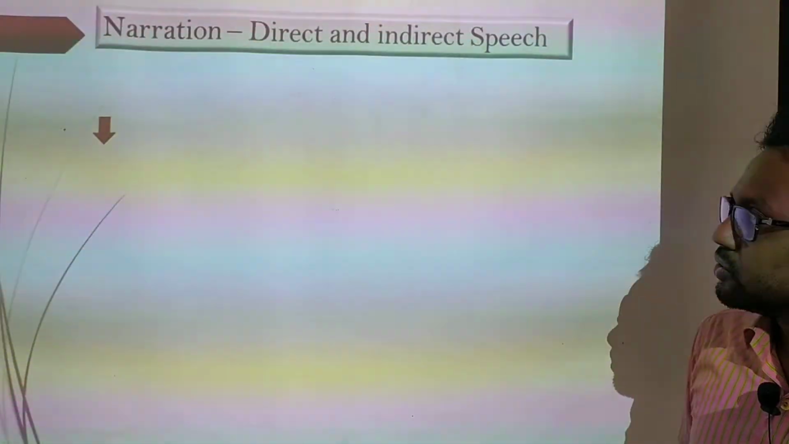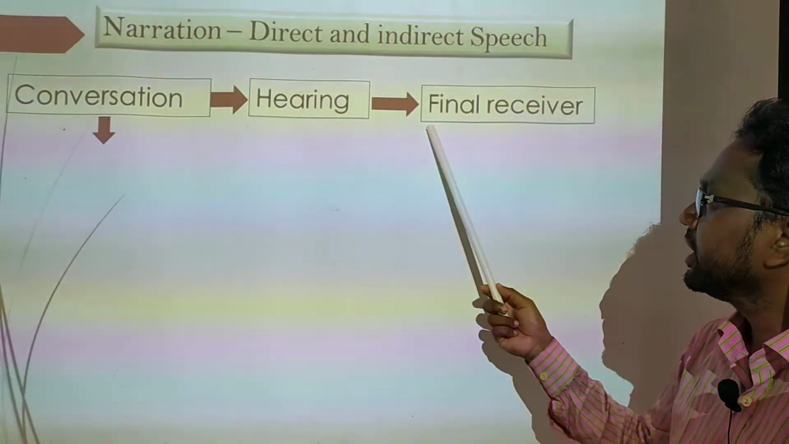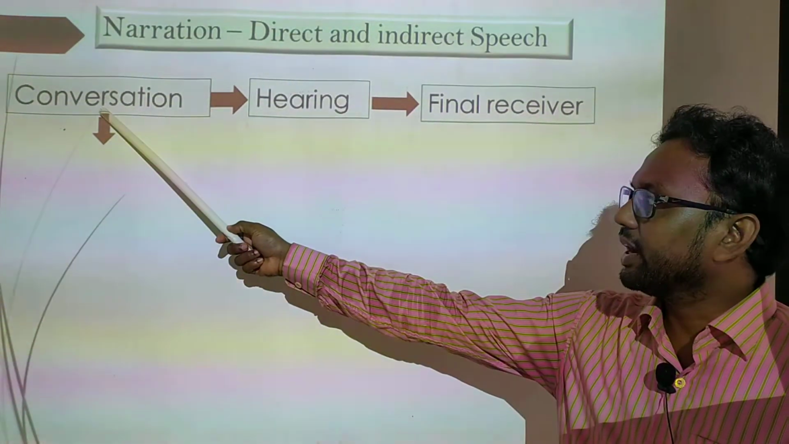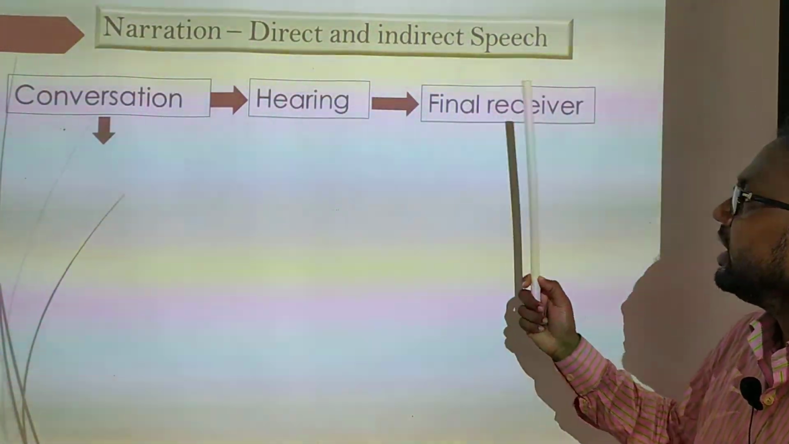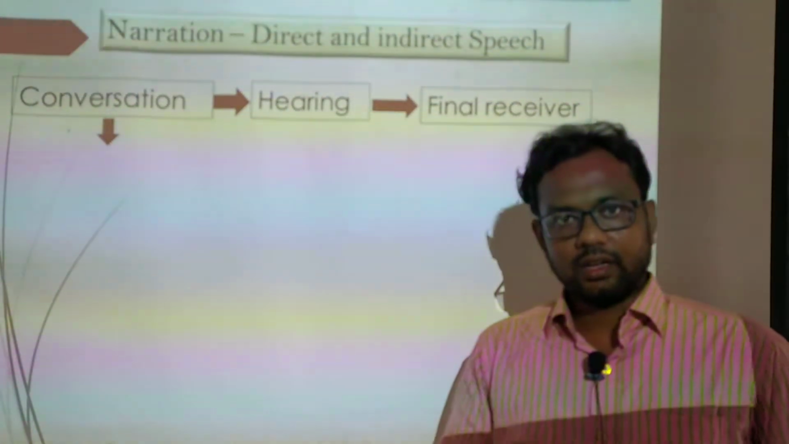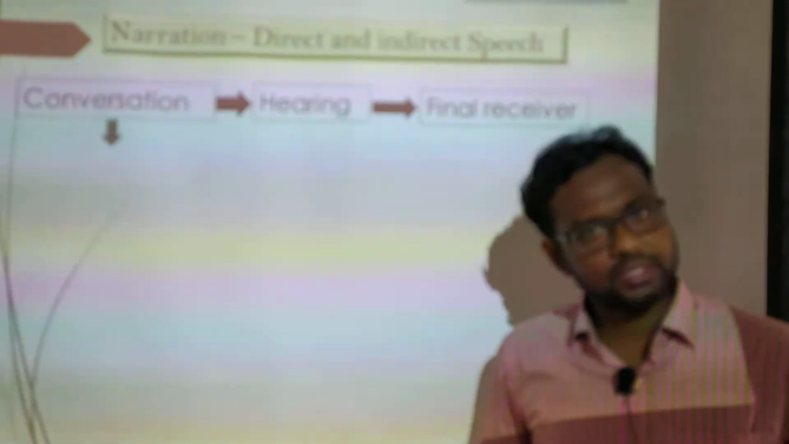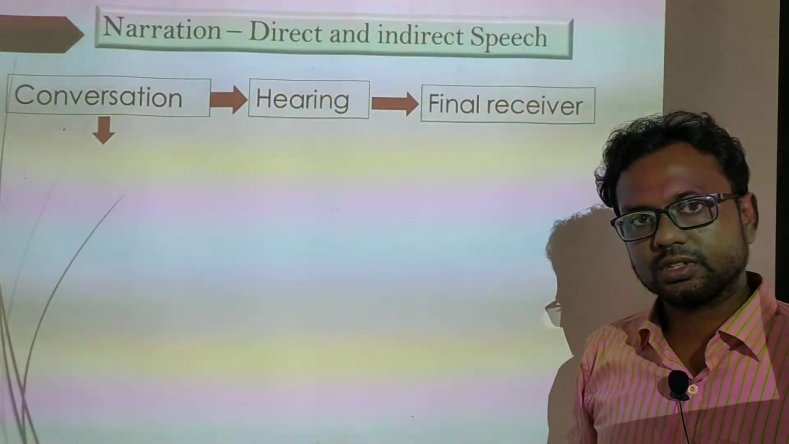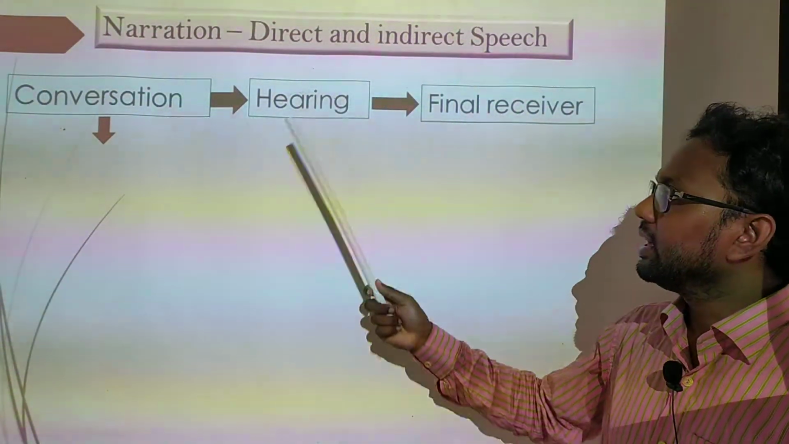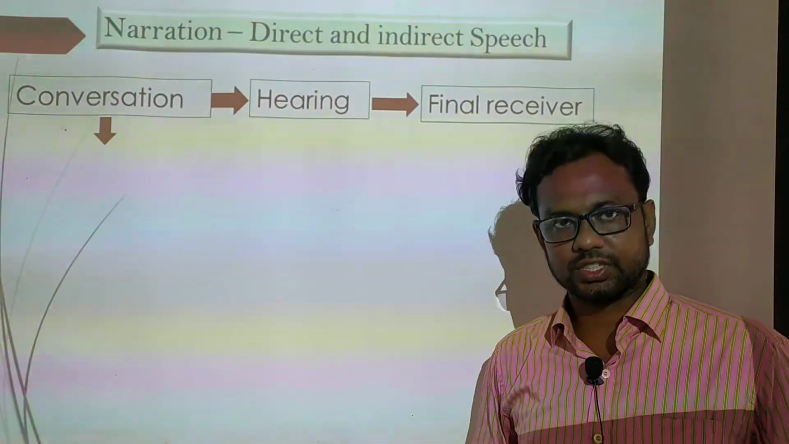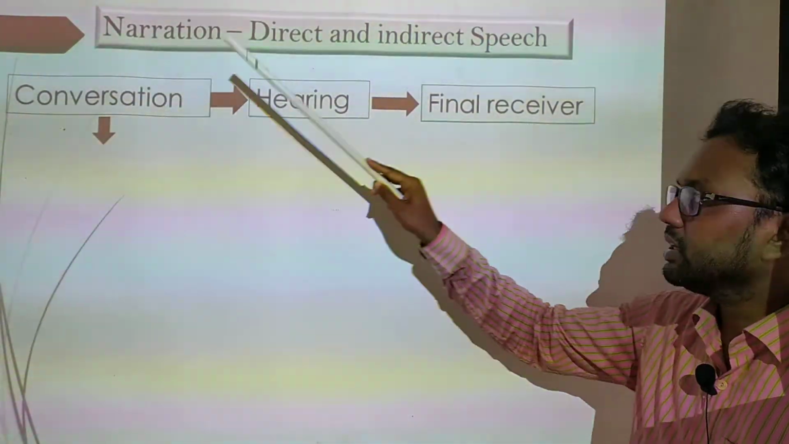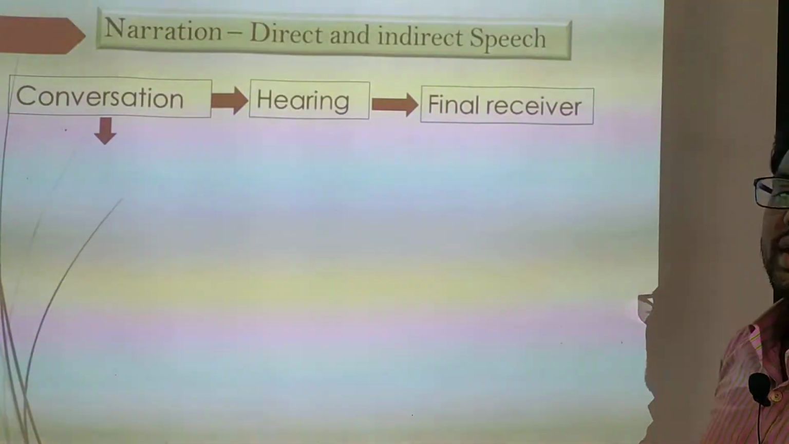Dear students, through the flowchart that has already been shown here, we will try to understand clearly. Here we find a conversation, the hearing and the final receiver. Imagine a conversation has happened between two persons, and there is someone who is also a listener. He is not the direct listener, obviously. He is an indirect listener of this conversation. Now this listener wants to deliver what he heard to the final receiver.